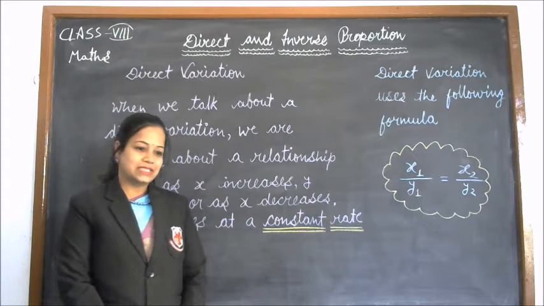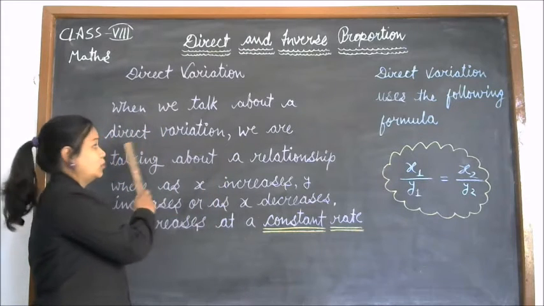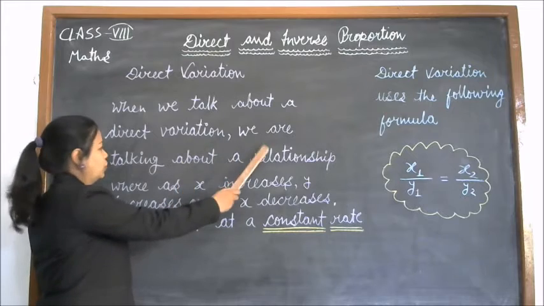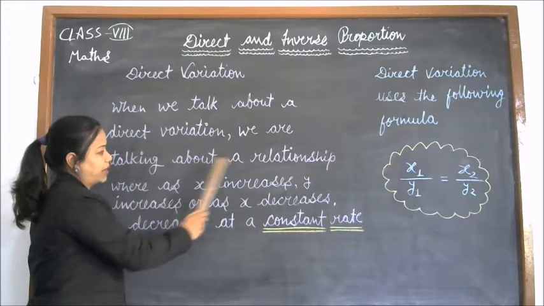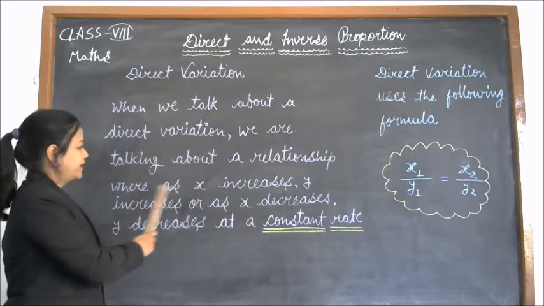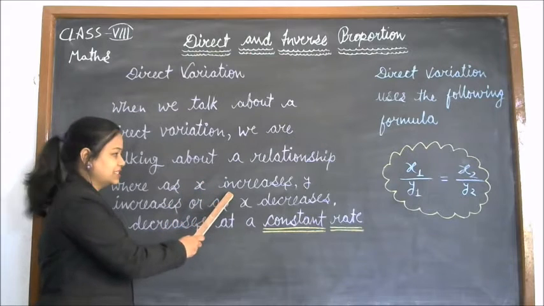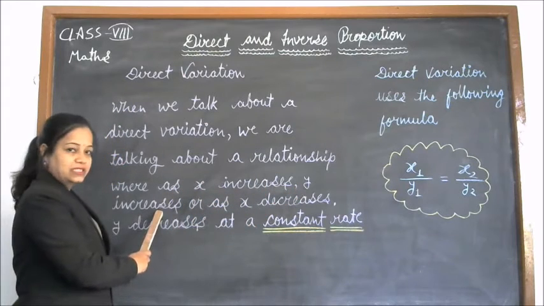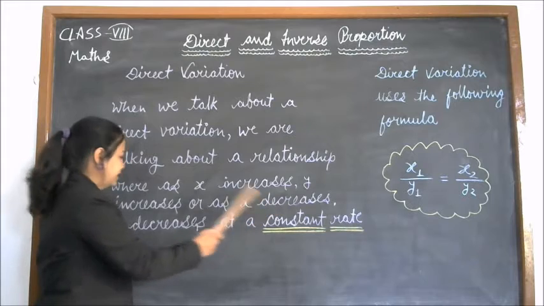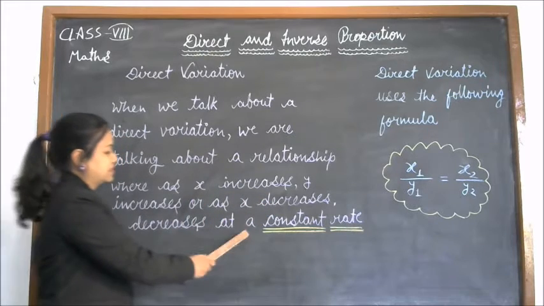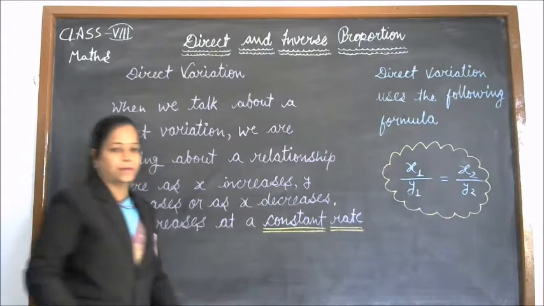So students, when we talk about a direct variation, we are talking about a relationship where as x increases, y increases, or as x decreases, y decreases at a constant rate.